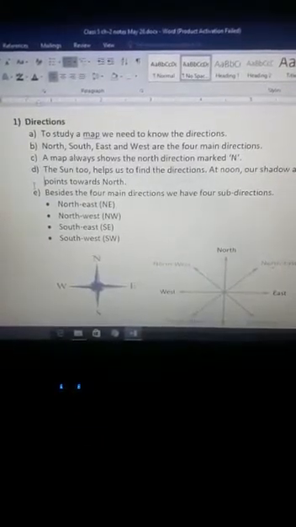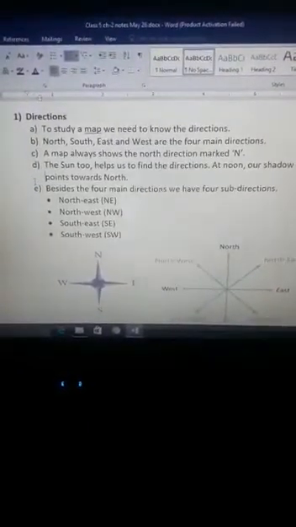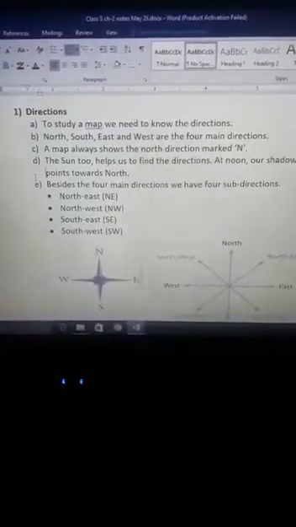Now, dear students, there are 4 main directions: north, south, east and west. To study a map, we need to know the directions. Towards my head is the north direction, towards my feet is the south direction, towards my right is the east direction, and towards my left is the west direction.